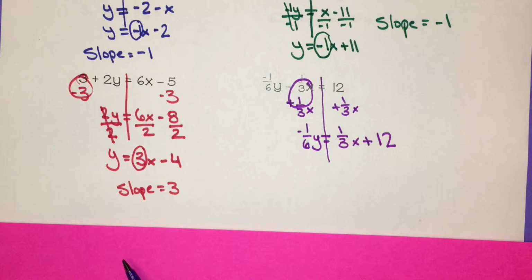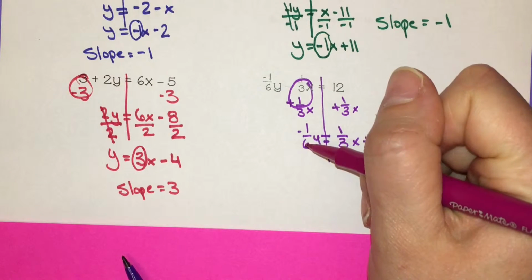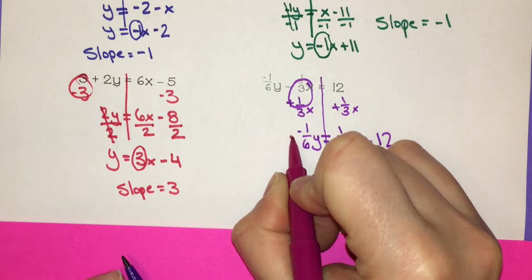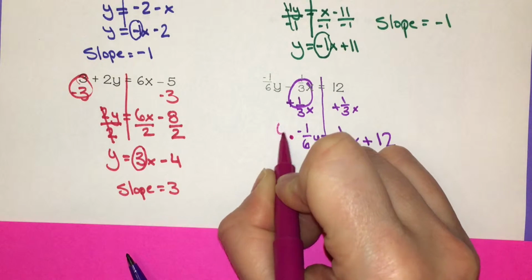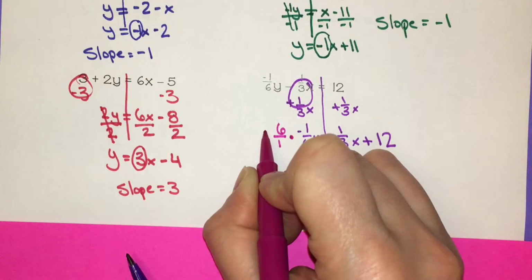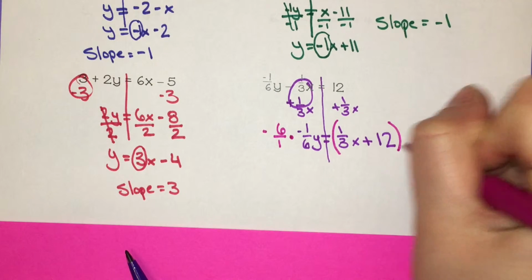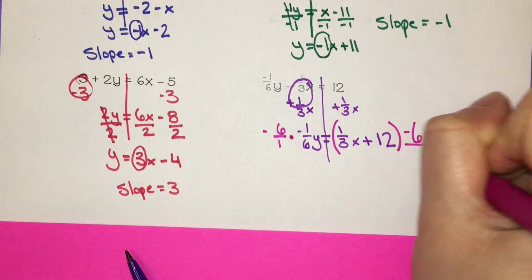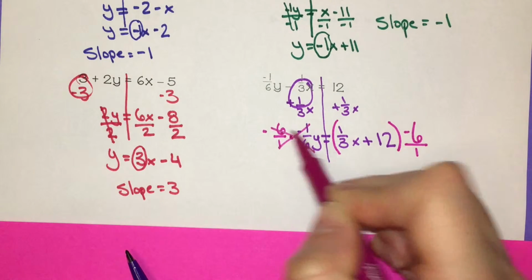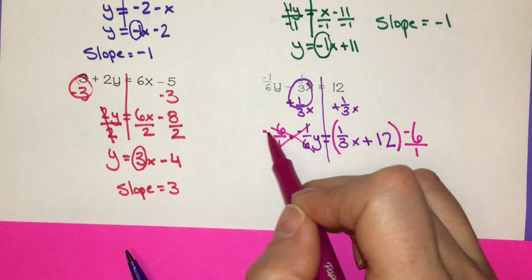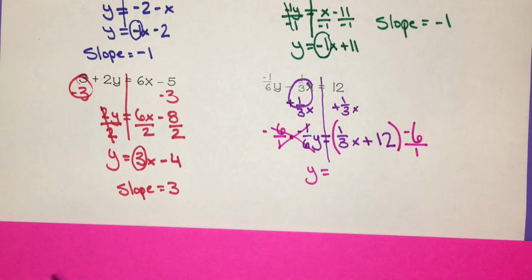Right, this part's a little more complicated. Y is being multiplied by a negative fraction. Opposite of multiplying is dividing, but when you divide by a fraction, you actually multiply by its reciprocal. So we're going to multiply both sides by 6/1, but it's negative and we want to get rid of the negative, so we're going to multiply by negative 6/1. And I'm going to multiply this entire side by negative 6/1. Okay, these cancel each other out because 6 times 6 is 6, 1 times 6 is 6, and 6 divided by 6 is 1. Negative times a negative is a positive, so we have y equals 1/3 x times negative 6/1.